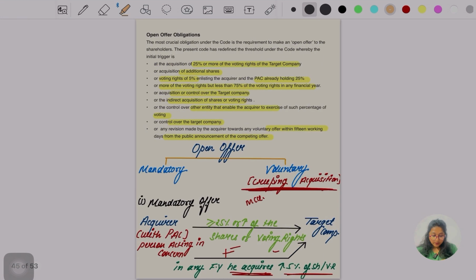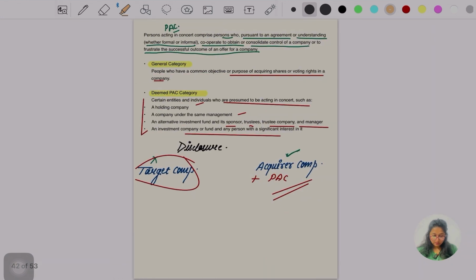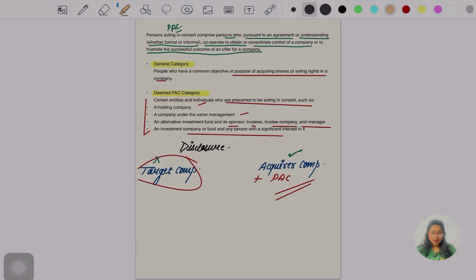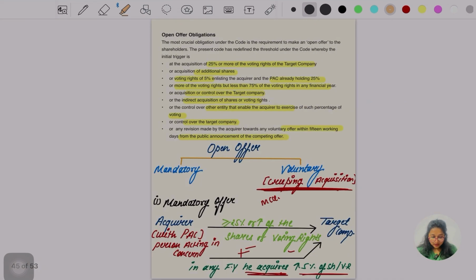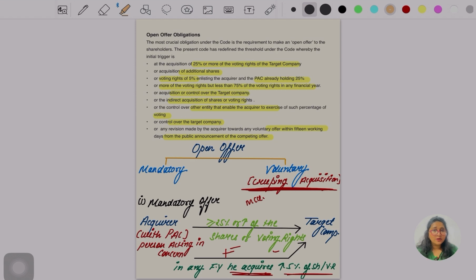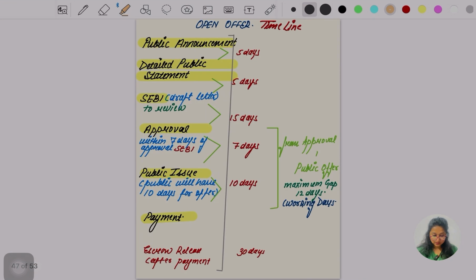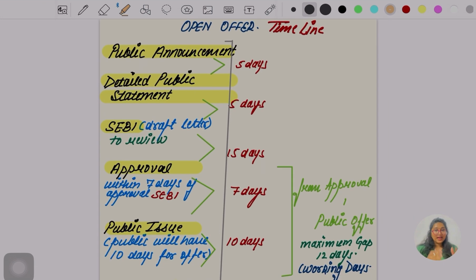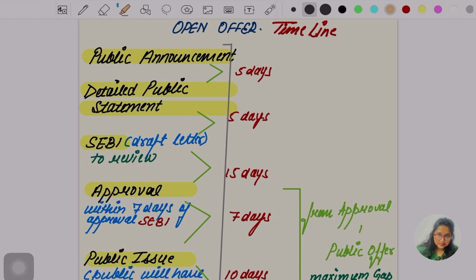So once this open offer is made, now I know the meaning of first takeover, how it is done, what is the meaning of PAC, what are the types of takeover, okay. And now once this open offer is done, some other things are to be done, like public announcement is to be made. So there is a time limit for that open offer, okay. So once open offer is done, this is the last thing, I will not make it too confusing, okay. So by this I'll end this lecture, okay.